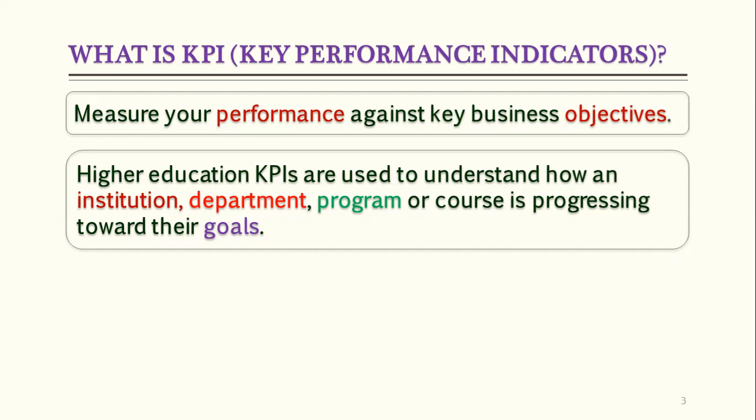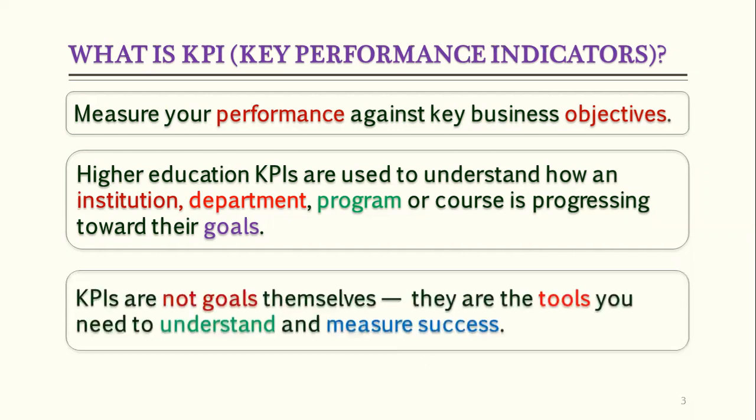Okay, here we are not only going to assess the achievement of our program, because we have an alignment of our program with the department, with the college, and college with the institution. And we don't have to confuse ourselves here. The KPIs are not the goals. KPIs are actually the tools that are used to measure the success. Okay, so I will show you that these KPIs that we have to assess, they are aligned with our goals.